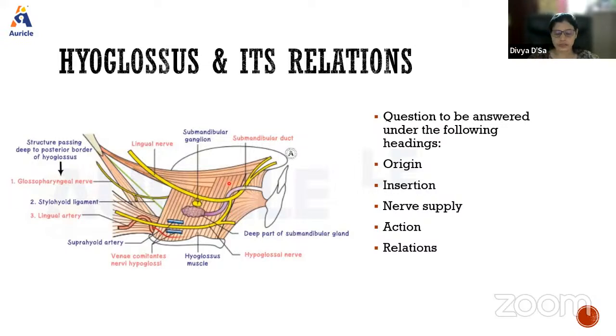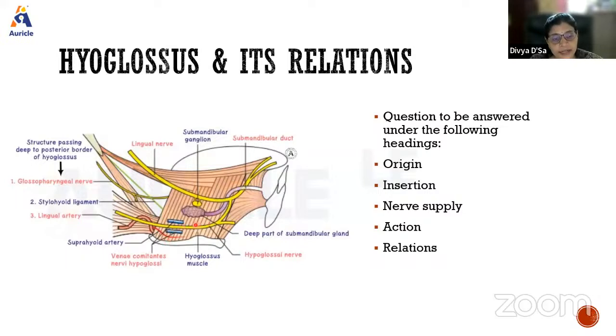This is the hyoglossus muscle. So these are the main structures, and you should not forget these: the lingual nerve, the hypoglossal nerve, the deep part of the submandibular gland, the submandibular ganglion, and the styloglossus muscle. Then this is the submandibular duct, which you can see here opening at the base, the ventral portion of the tongue. So these are the things you will see.